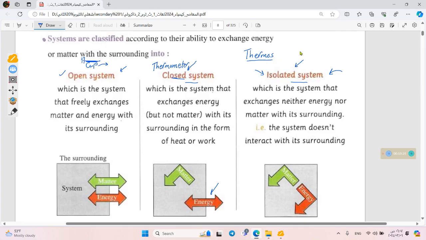Also, there is a very important application of the isolated system called the calorimeter, or calorimeters. A calorimeter is a device used to measure the quantity of heat transferred, directly in terms of the change in temperature. Okay, we'll discuss it in the last part of this lecture.